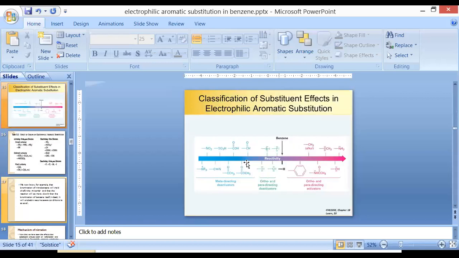So this is an image showing what type of functionalities will increase the reactivity and what will decrease the reactivity. Benzene is in the middle. If we substitute these types of functionalities, that is alkyl, acyl, amine, hydroxyl, amide or benzene, they are going to increase the reactivity. And if we substitute nitro, trimethylamine, cyanide, acid, aldehyde, at the meta position, it will generally reduce or deactivate the benzene ring.